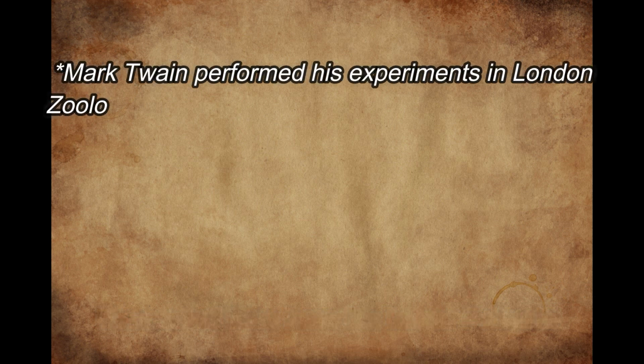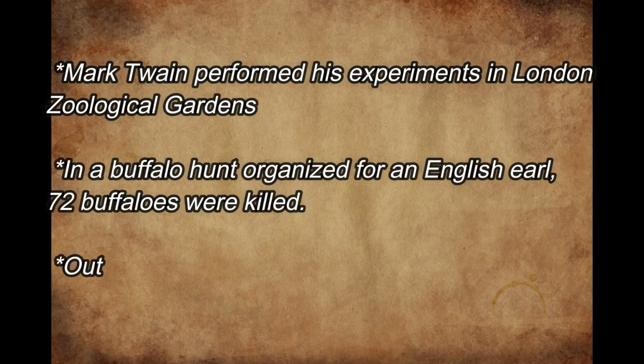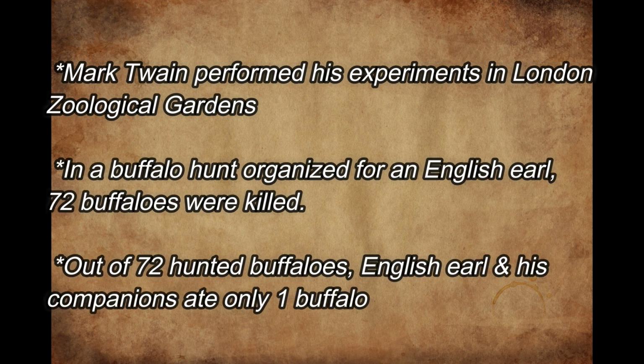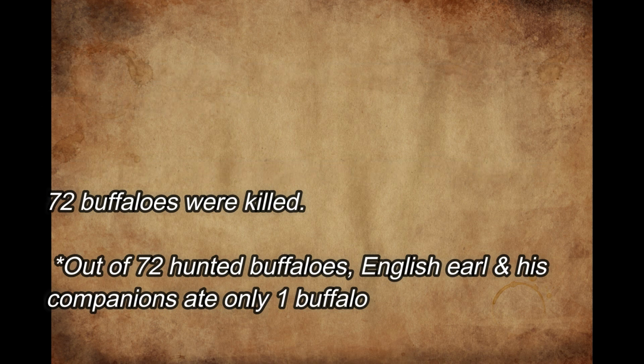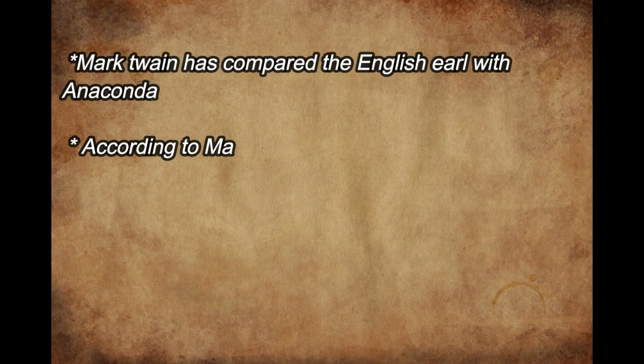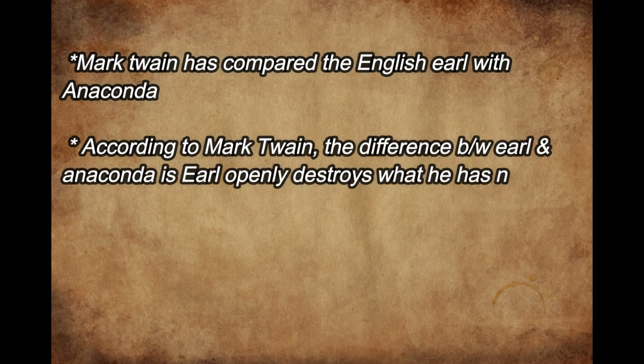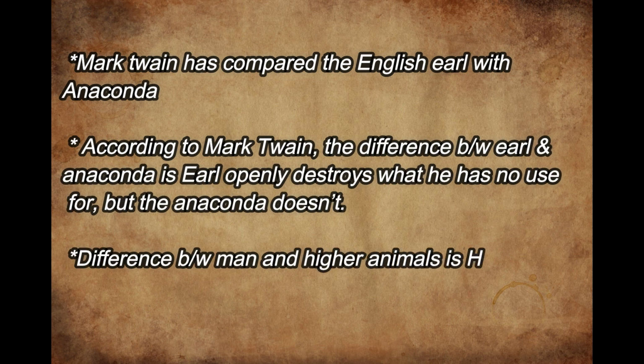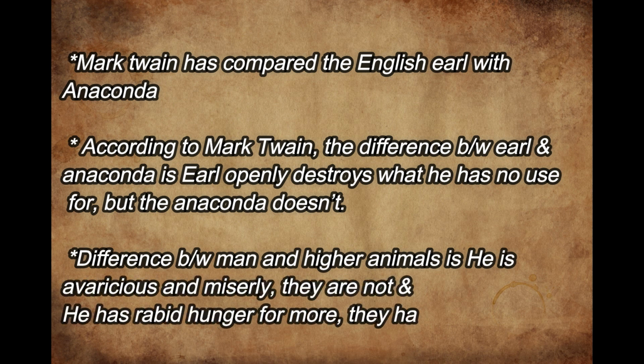Fourth point: Mark Twain performed his experiments in the London Zoological Gardens. Fifth, in a buffalo hunt organized for an English Earl, 72 buffaloes were killed, and out of the 72 hunted buffaloes, the English Earl and his companions ate only one. Mark Twain has compared the English Earl with the anaconda. According to Mark Twain, the difference between the Earl and the anaconda is that the Earl openly destroys what he has no use for, but the anaconda does not. The behavior of the anaconda is far different from that of man.